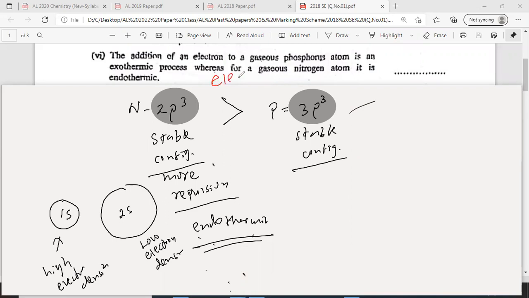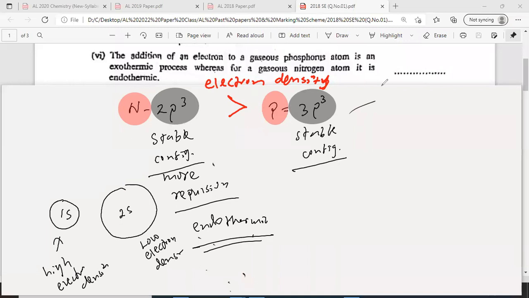So, here electron density in 2p3 is higher. That is the main point here. Electron density in 2p3 is higher than in 3p3. Is that clear? Right.